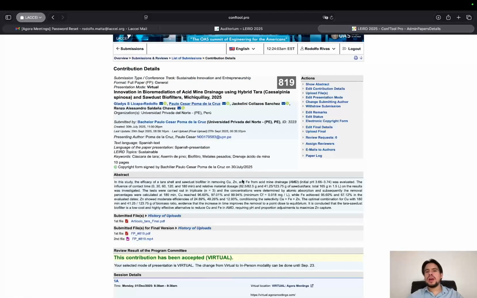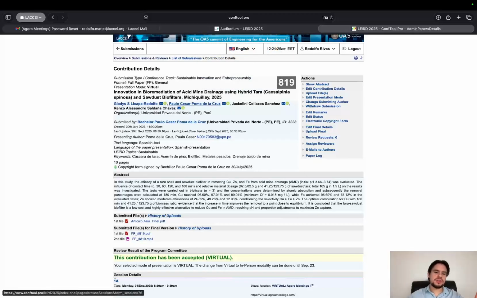The way you translate this from Conf Tool to Agora Meetings is: if the room is A, you go to F1. If the room is B, you go to F2. If the room is C, you go to F3. If the room is D, you go to F4. And if the room is E, you go to F5. That's the conversion.